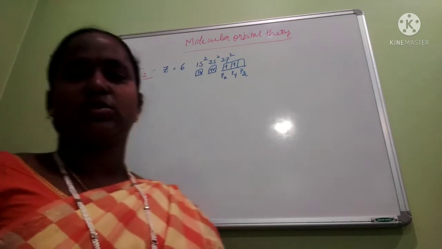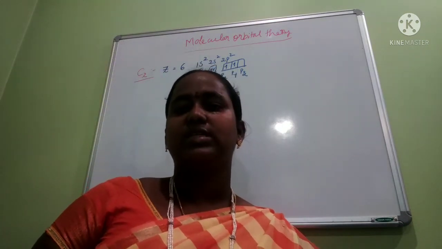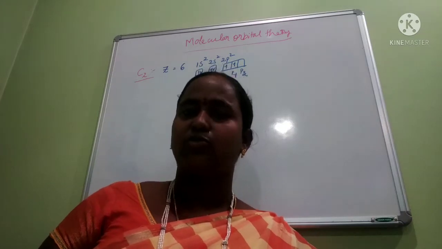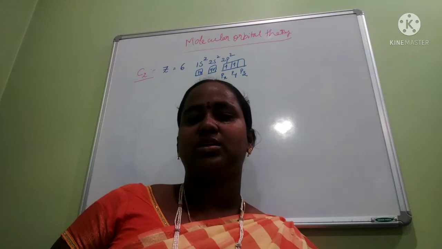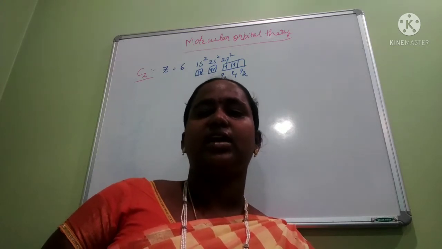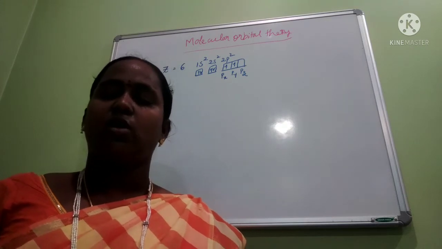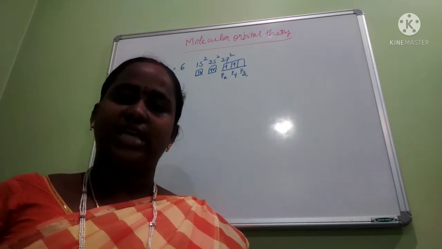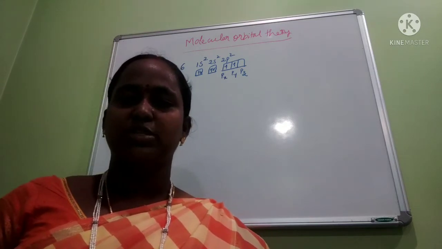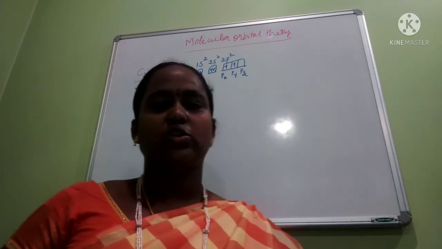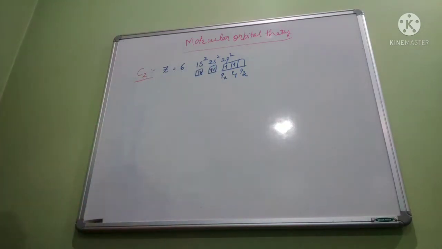This is based on the principles. How to fill the electrons in atomic orbitals? We have to follow some principles. What are those principles? We already learned them in the first lesson, atomic structure, in first year intermediate chemistry. That is the Aufbau principle, Hund's rule and Pauli's exclusion principle, right? So based on that we are filling the electrons in different orbitals.